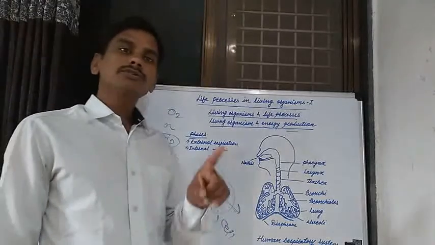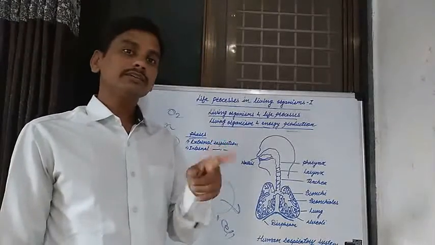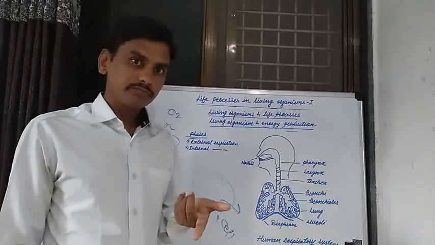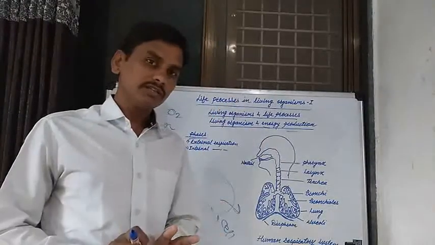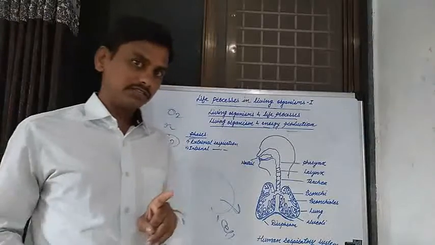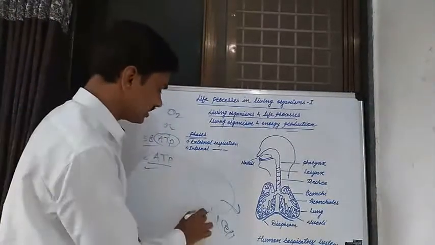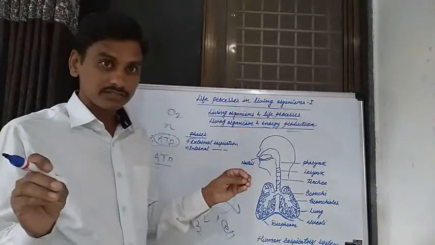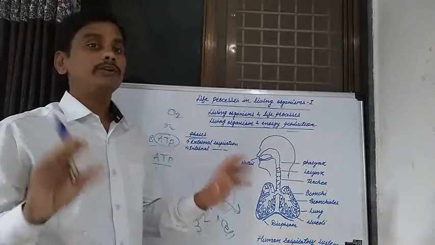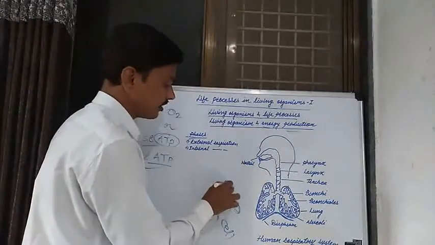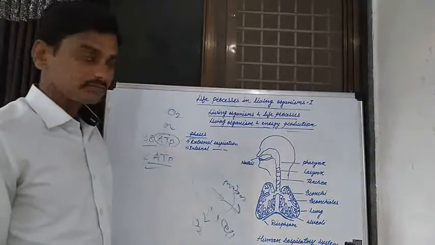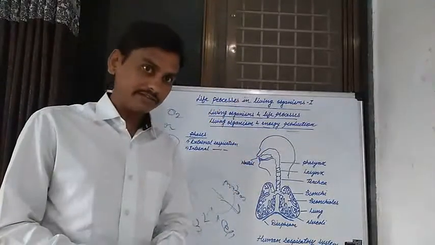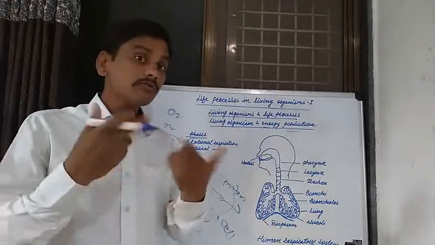Then oxygen enters the blood through the respiratory system, and this oxygen passes towards the various cells by the blood circulatory system. When this oxygen enters the cell, it oxidizes the digested food substances and releases energy in the mitochondria of the cell. The production of that energy takes place in the mitochondria of the cell. Here the production of energy is complete.